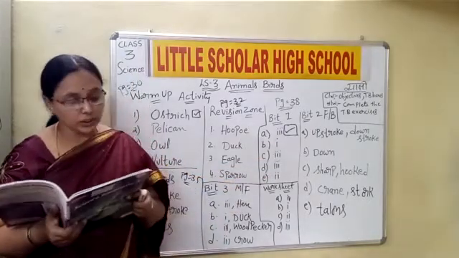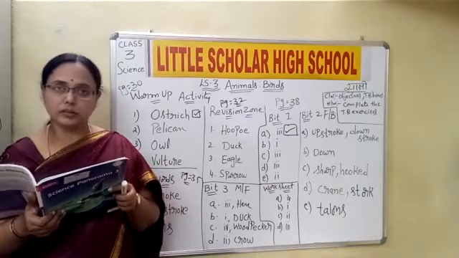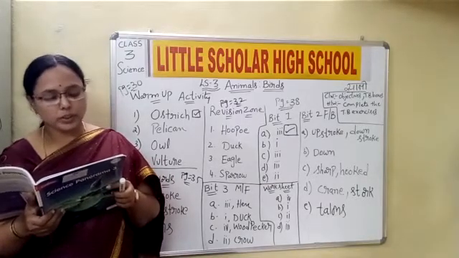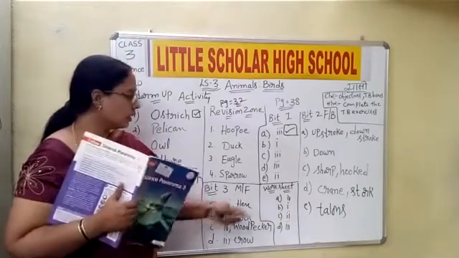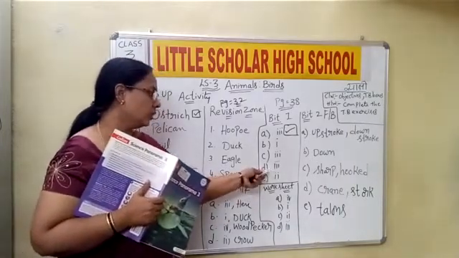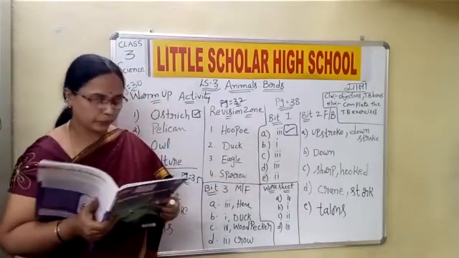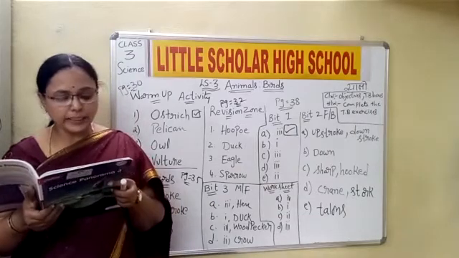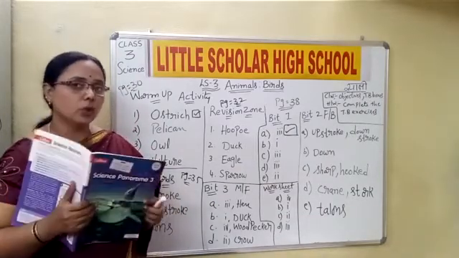The D question is, a sparrow is a dash bird. It is perching. For D, the option is 3, that is perching. A kingfisher eats fish. That is option 2.